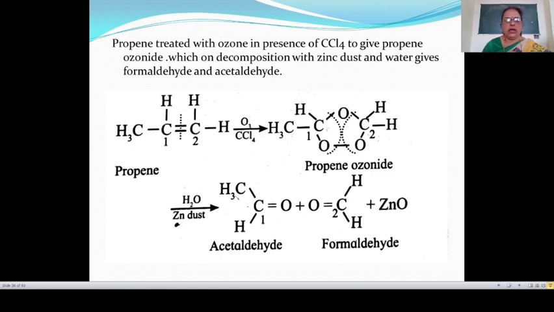Then this propene ozonide on decomposition with zinc dust and water, here bond breaking takes place, this bond breaks, also this bond breaks, and carbon number 1 gives CH3CHO. CH3CHO means acetaldehyde, and HCHO means formaldehyde. Then this zinc and oxygen gives ZnO. Means propene when treated with ozone in presence of carbon tetrachloride gives propene ozonide, and this propene ozonide on decomposition with zinc dust and water gives acetaldehyde and formaldehyde.